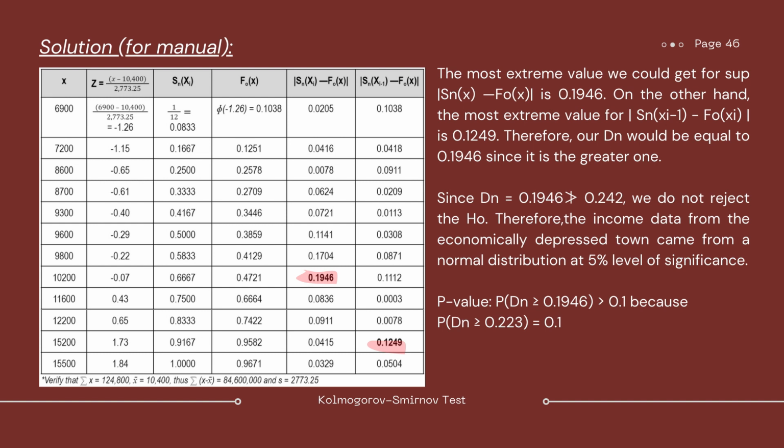Therefore, the income data from the economically depressed town came from a normal distribution at 5% level of significance. So for our p-value, the probability of D sub n is greater than or equal to 0.1946 is greater than 0.1 kasi kung titignan natin yung table, makikita natin na yung pinaka-extreme value na doon is for values of d 0.223 is equals to 0.1.